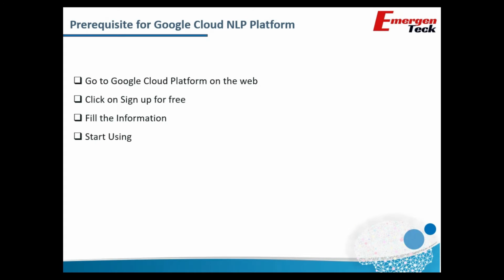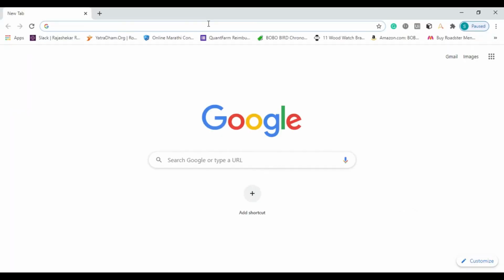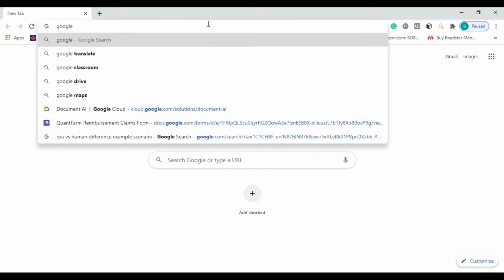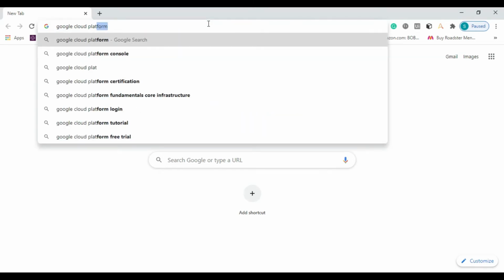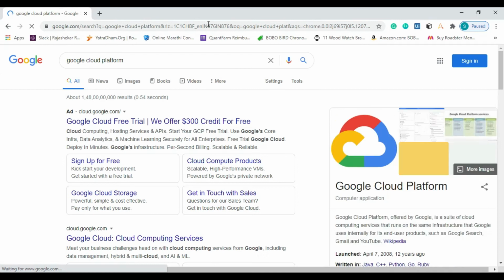Let me show you the prerequisite for the Google Cloud NLP platform. First, we have to go to the Google Cloud platform. So here I will search Google Cloud platform. Here is the link, the Google Cloud free trial. They offer you $300 credit. So just click here.